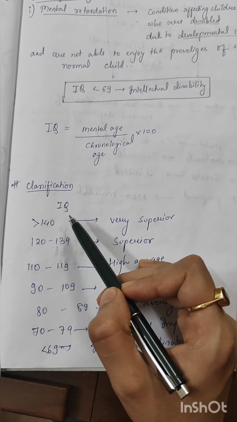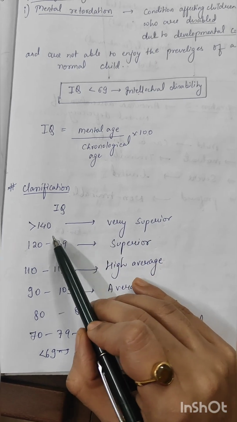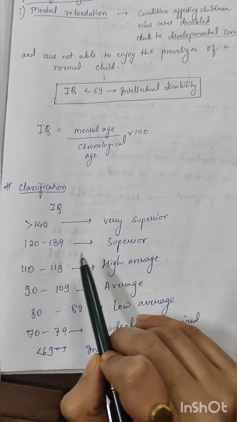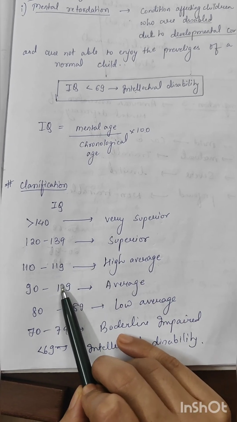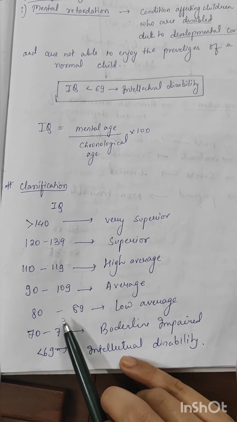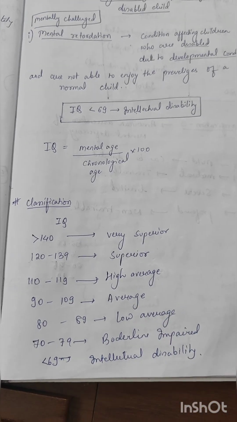Again I am repeating for you. More than 140, very superior; 120 to 139, superior; 110 to 119, high average; 90 to 109, average; 80 to 89, low average; 70 to 79, borderline impaired; and less than 69, intellectually disabled.